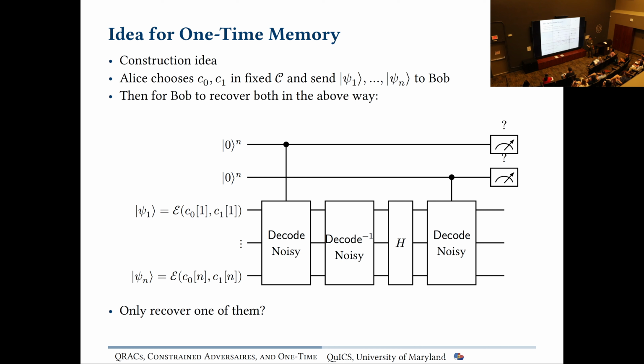So our construction idea is really to use this idea of sending a message with random access codes plus error correction. But if Bob, the adversary, tries to recover both C0 and C1, their decoding circuit, which is a quantum circuit, is going to be noisy. And because it's noisy, it's going to corrupt the output for C0 and C1. We're going to want to show that Bob will not be able to recover both C0 and C1. If you remember, this gives us a one-time memory. If we can construct something where Bob can only get C0 or only get C1, then we have a one-time memory. And if recovering both is impossible, then we're good. So we just want to show that Bob can only recover C0 or C1, not both.